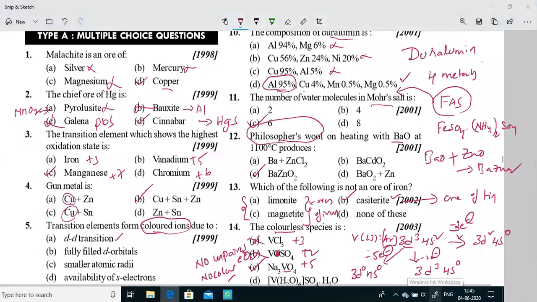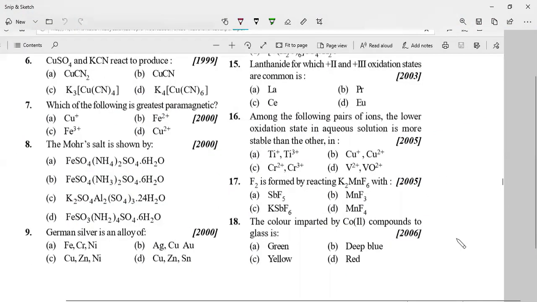Students, are you able to see the screen? Are you able to see question numbers 6, 7, 8, 9, 15, 16, 17, 18? Please message in the chat box.